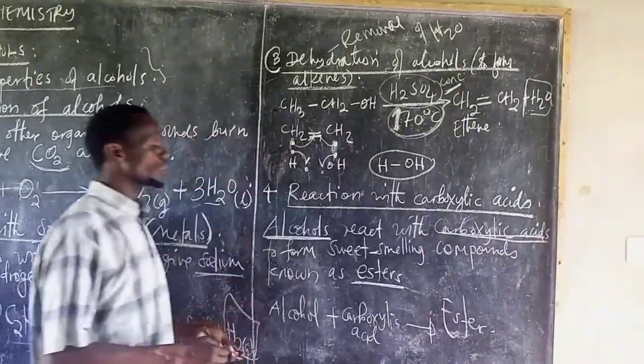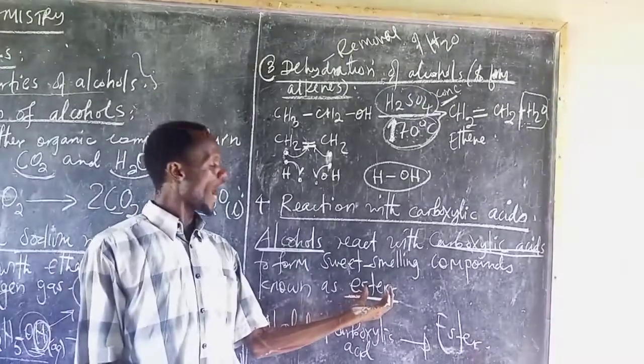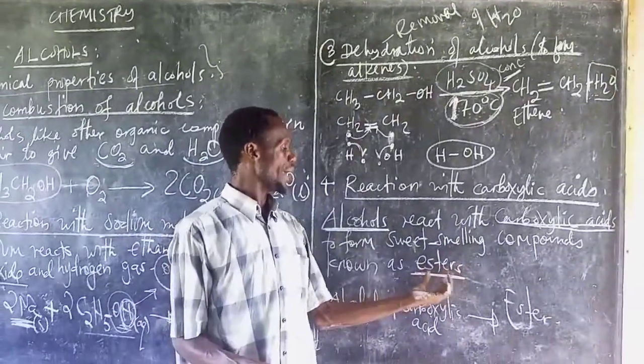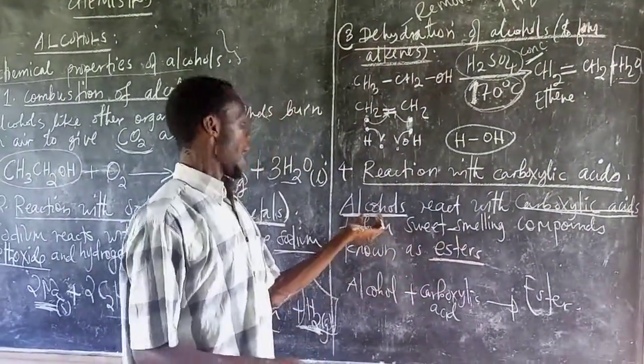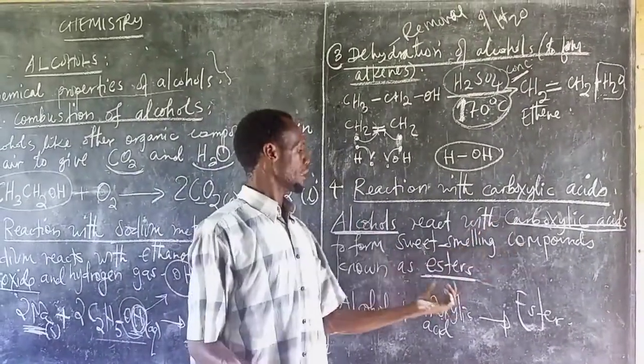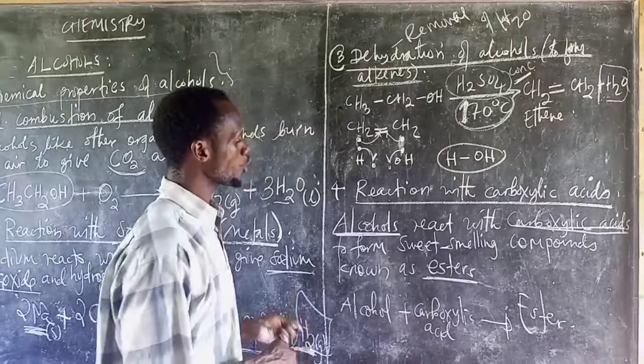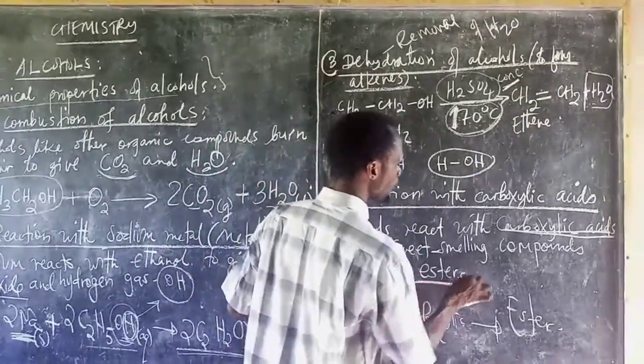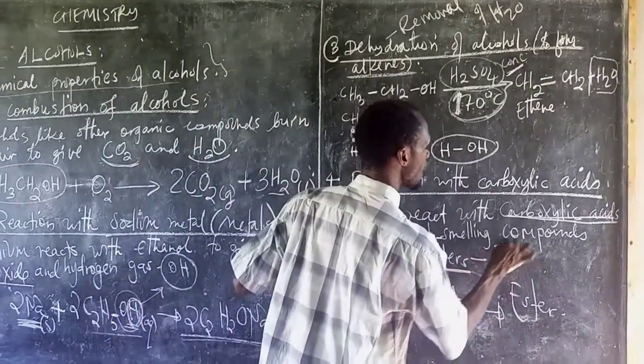So if you are told to make an ester, it is formed by the combination of alcohol and carboxylic acid together, and the process is called esterification.